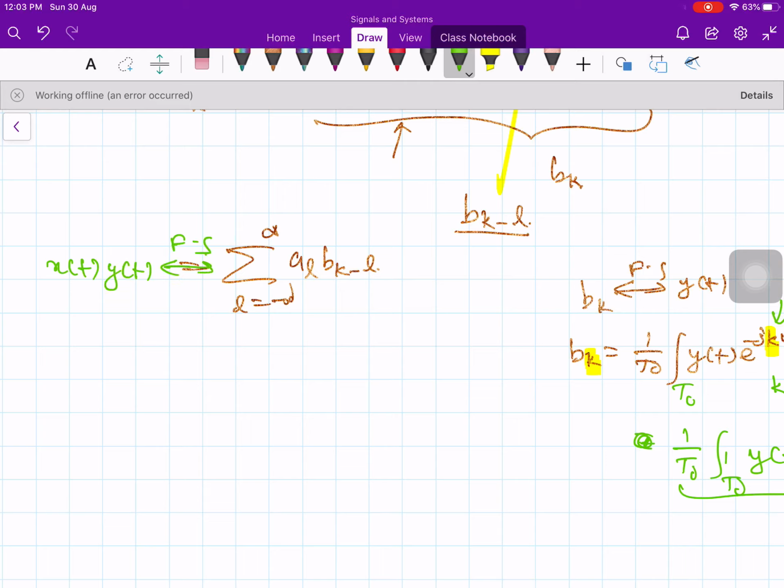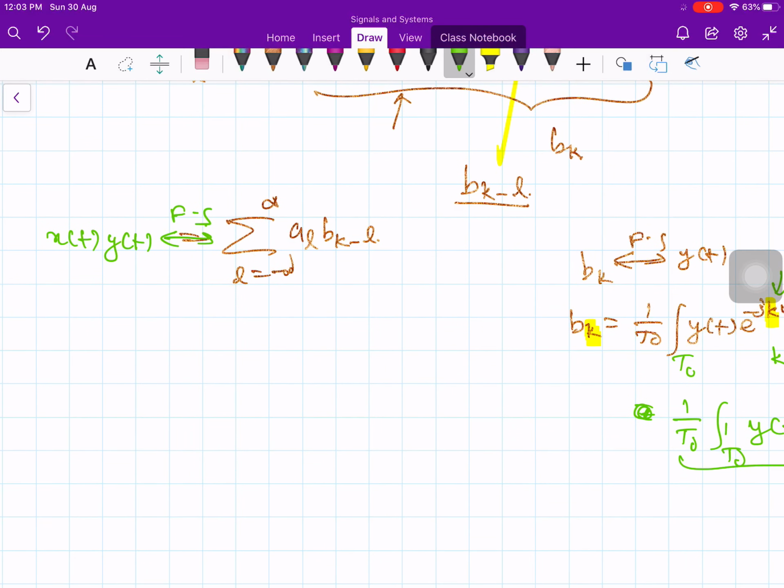Observe that the sum on the right hand side may be interpreted as the discrete time convolution of the sequences, a k convolved with b k. A discrete time convolution of the sequence representing Fourier coefficients of x of t and the sequence representing the Fourier series coefficients of y of t. So this is your multiplication property.